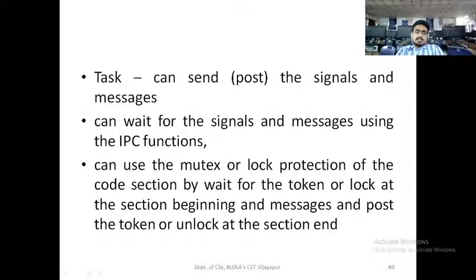Next, a task. It can send the signals and the messages. It can wait for the signals and the messages using the IPC functions, interprocess communication. It can use the mutex or lock protection of the code section by waiting for the token or lock at the section beginning, and posting the token or unlock at the section end. So this is what is going to happen. There is a mutex which is going to be locked.